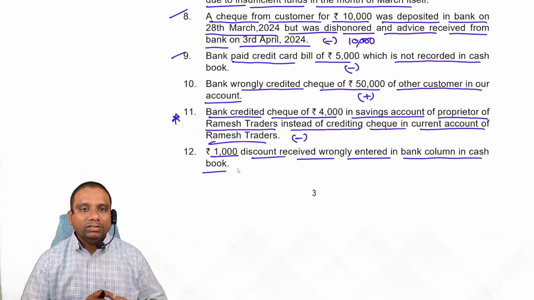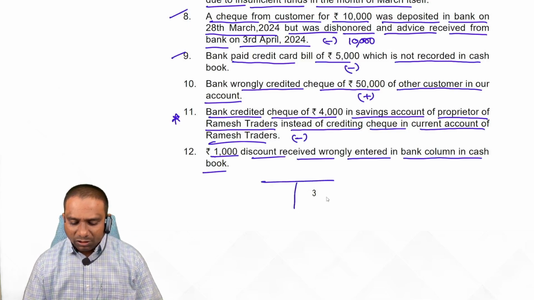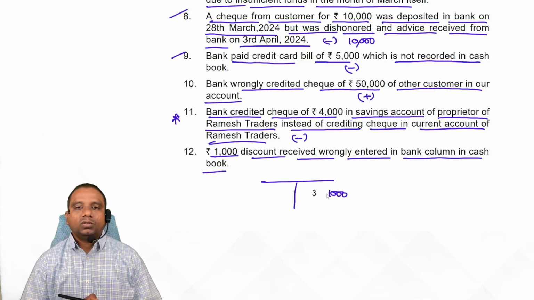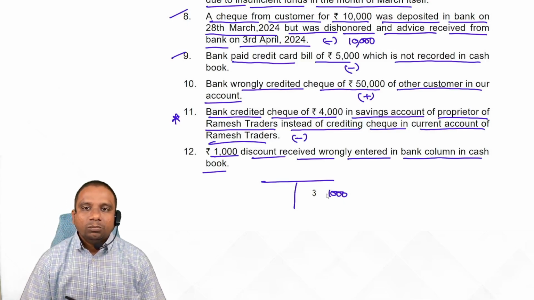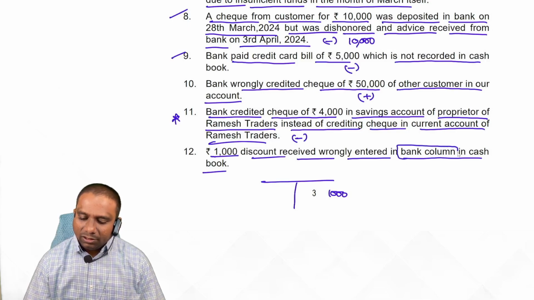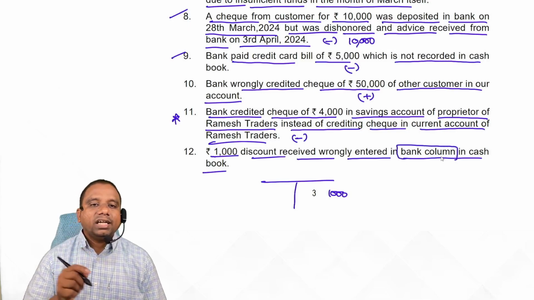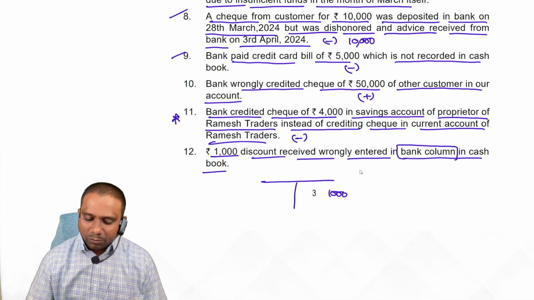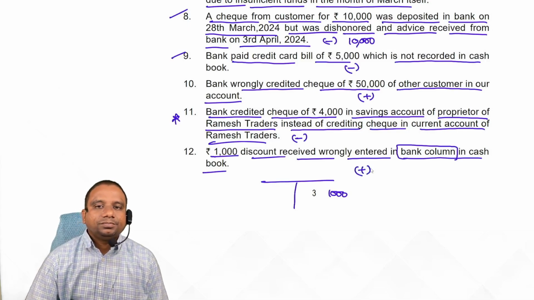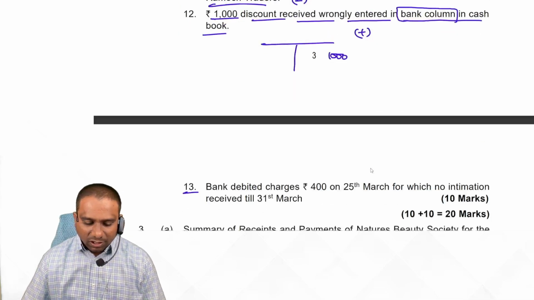Next one, 1,000 discount received wrongly entered in the bank column in the cash book. Discount received means we enter it on the credit side of the discount received column. But by mistake, they have entered it in the bank column. So automatically the cash book balance decreases, but the passbook is not affected. Is it clear, students? Next and last one.